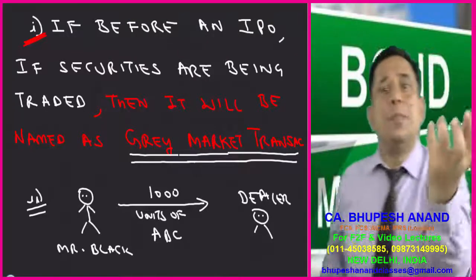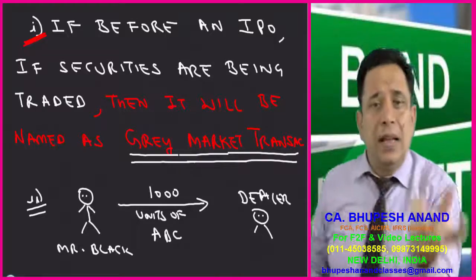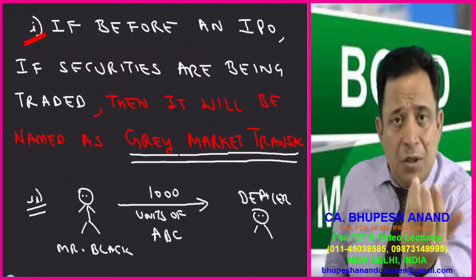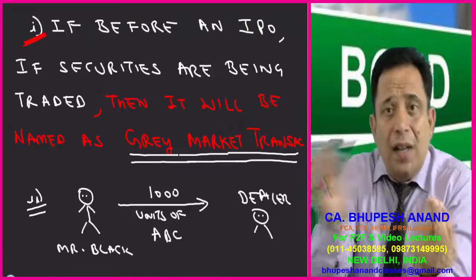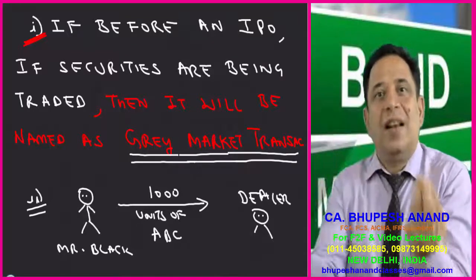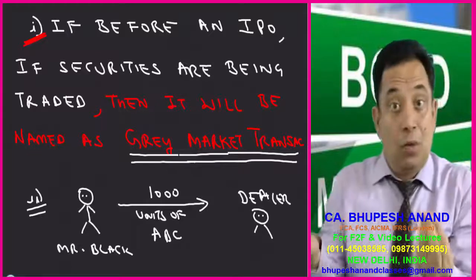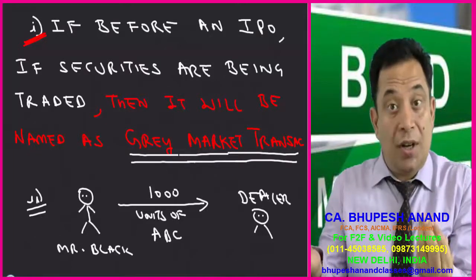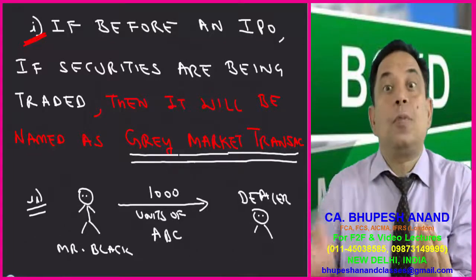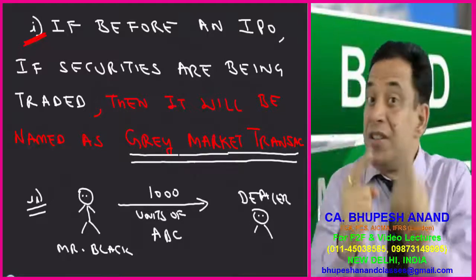For example, Mr. B wants to convert his black money into white money. Now this Mr. B will purchase the securities before the IPO through the dealer. Let the rate be $70. And it is totally on the basis of a telephone call or on trust basis. And after the IPO, suppose the issue was quoted at $100. Now the difference is $30.